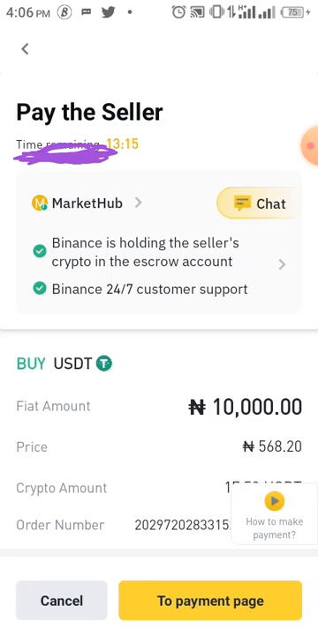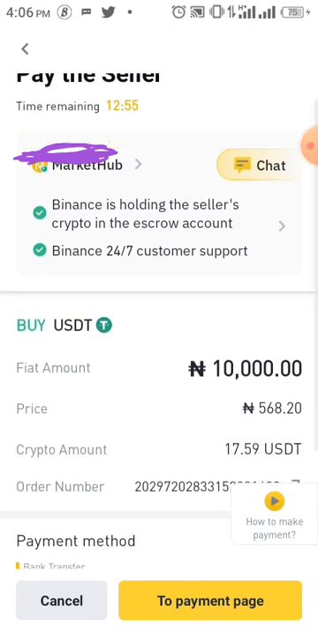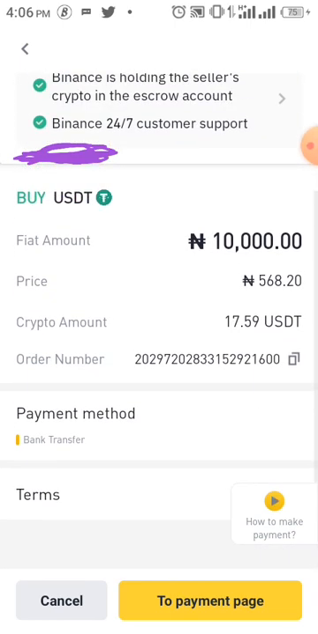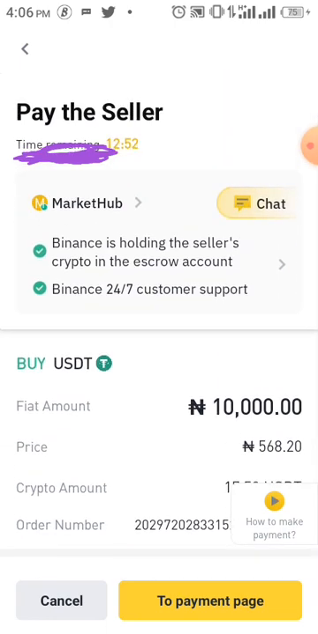Now what I do is, once I wait for the person and we have just 5 minutes left, you see there is still 30 minutes, right? When you have just 5 minutes left and the person has not released the crypto to me, because once the person releases the crypto, Binance will notify you that payment is successful and the crypto has been released. Once there are 5 minutes left, I will go to the person's details, and I will call the person.